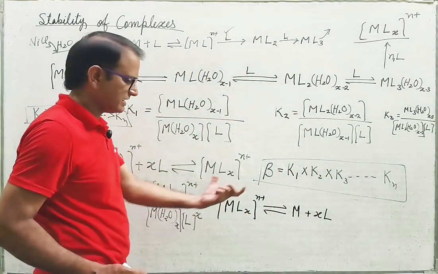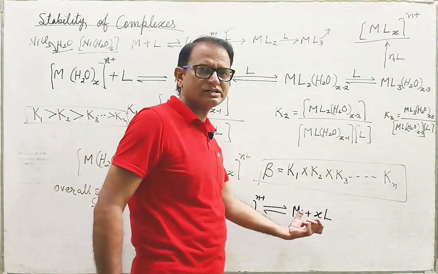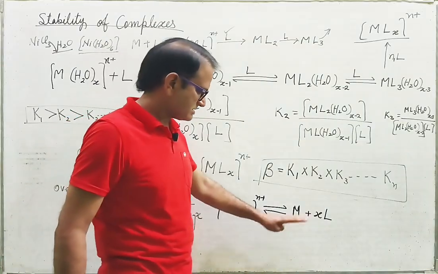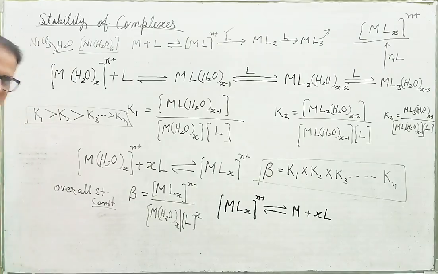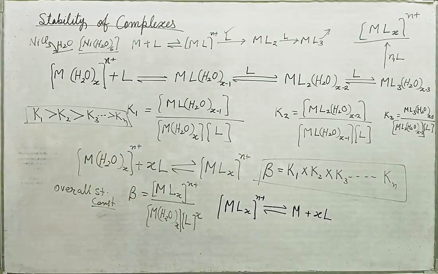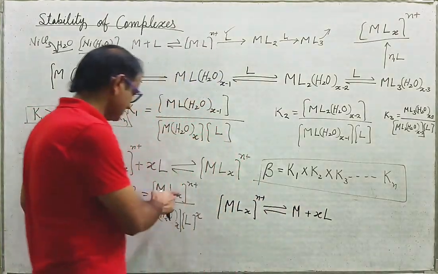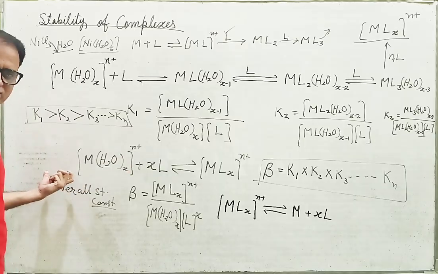M plus xL means the coordination sphere is getting dissociated. So if you want to express the stability in terms of instability constant, this is the reverse reaction of this one.